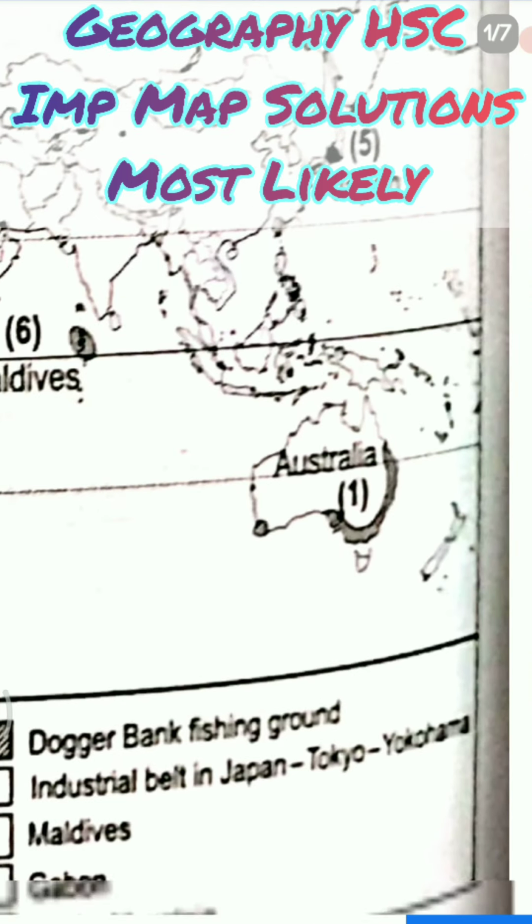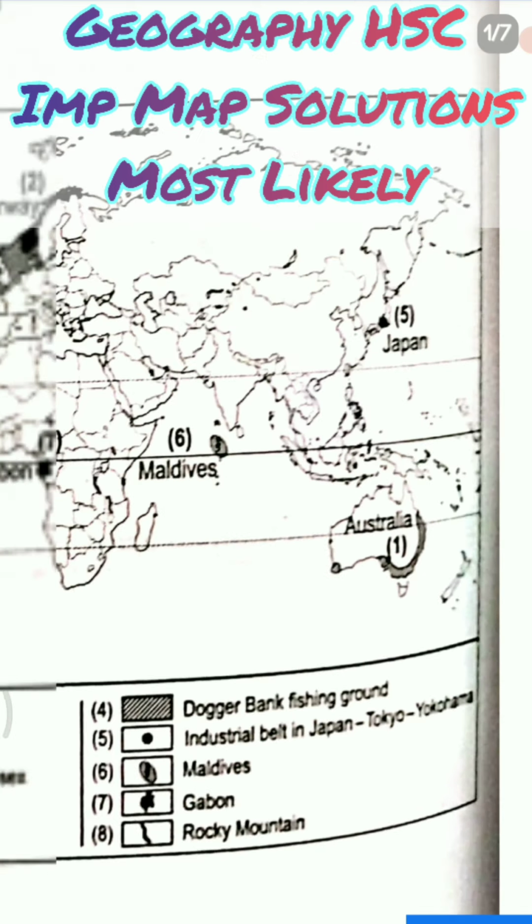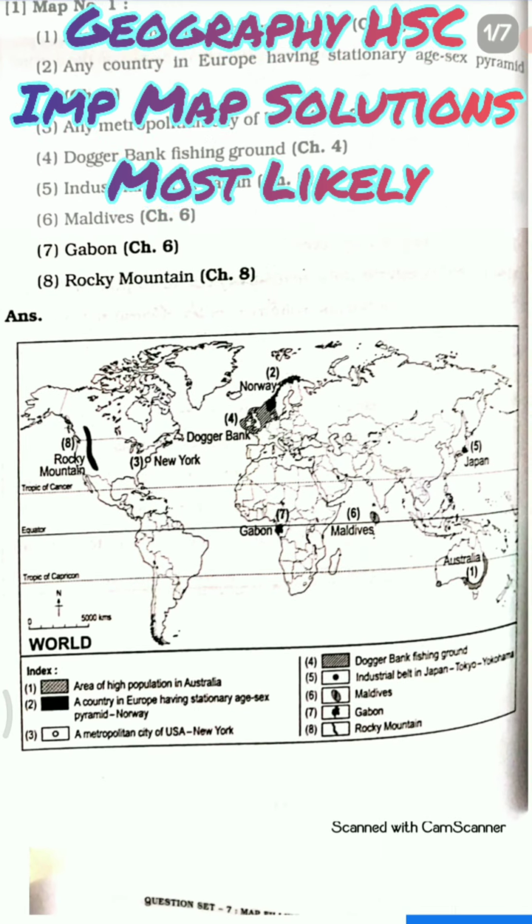So always remember this, the coastal area downside towards the south side, so that area is considered as the highest populated area. This is the highest populated area which you can see on the screen where I have zoomed it. Next is a country in Europe having stationary age sex pyramid.